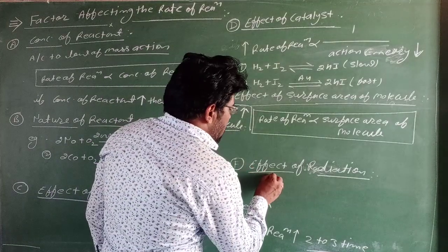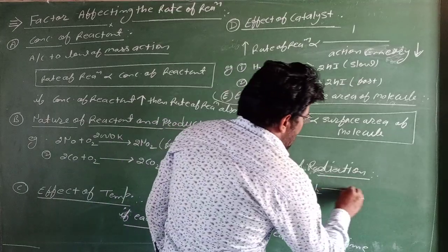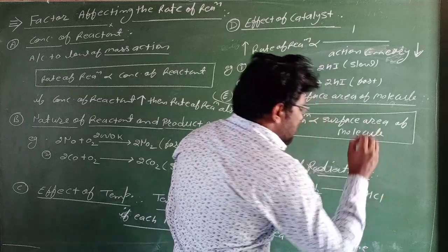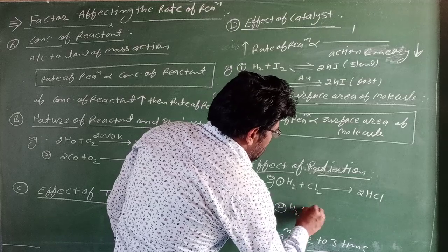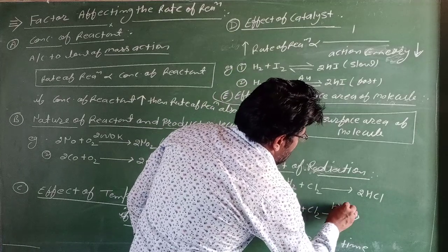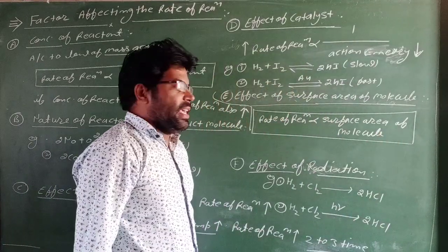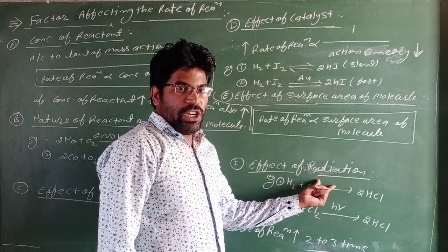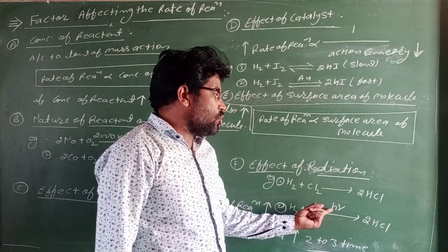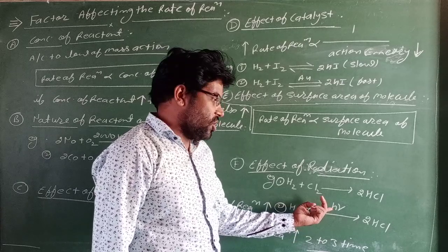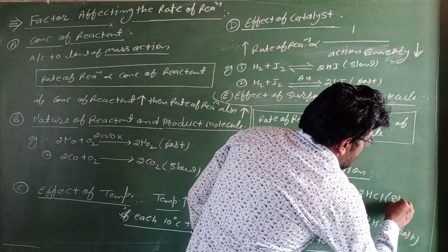It is explained by the chemical reaction H2 plus Cl2 forming twice HCl. In the second example, H2 plus Cl2 is completed in the presence of light and forms twice HCl. In the first reaction no light is present, and the second reaction completes in the presence of light, meaning ultraviolet radiation. So the rate of the second reaction is fast and the rate of the first is slow.